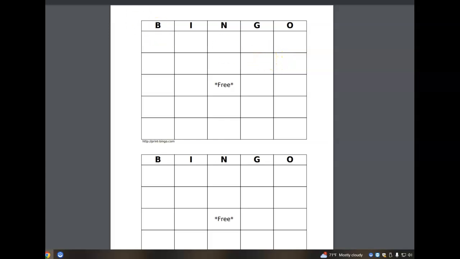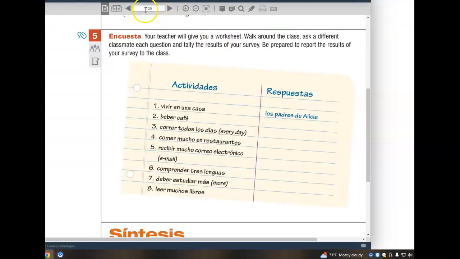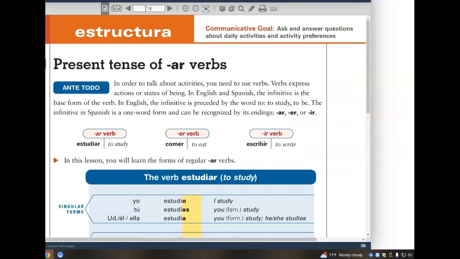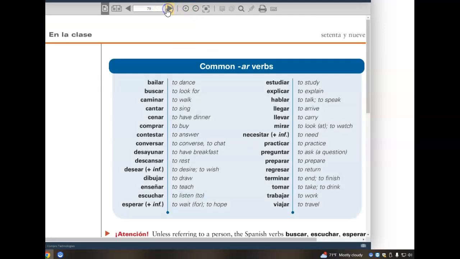They always fluctuate depending upon the period. So I would invite you, if you didn't, or you lost the paper, or whatever the reason may be, if you need to do this again, just pick 5 AR verbs from the list on page 79. For example, bailar, buscar, caminar, cantar, and cenar. Any 5. Makes no difference at all.